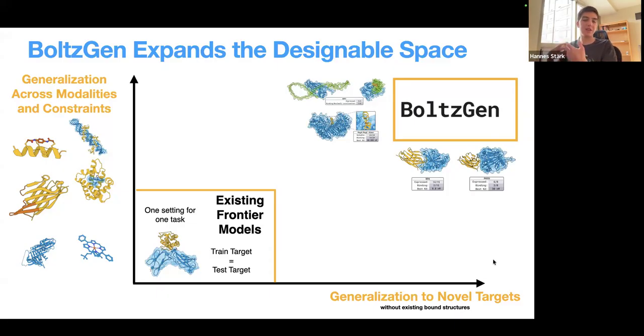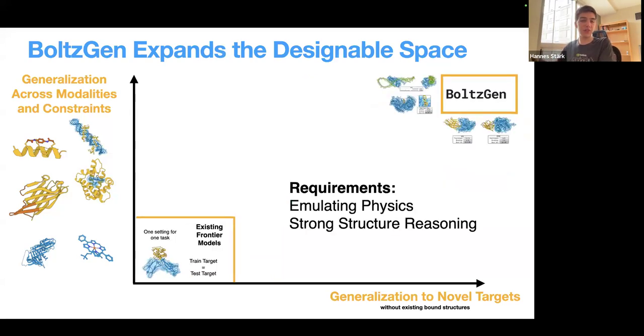I said that the previous models have virtually always been evaluated on targets that are already in the training data with existing bound structures. Now we want to get away from this and also be able to generate binders against novel targets in this sense. And to do this, we think we require getting closer toward emulating physics and a model that is strong at reasoning about structure.